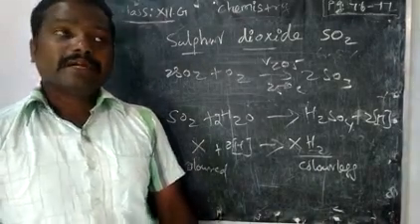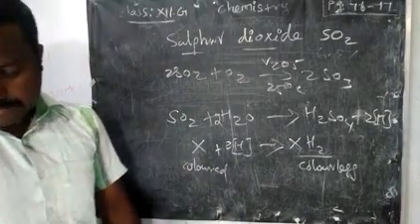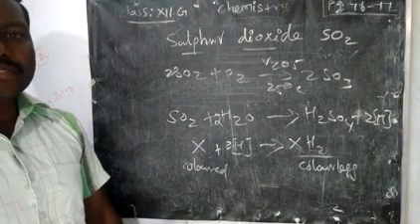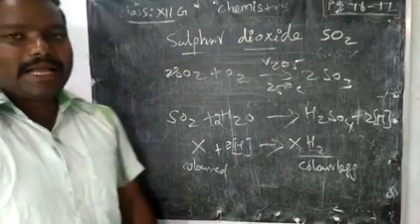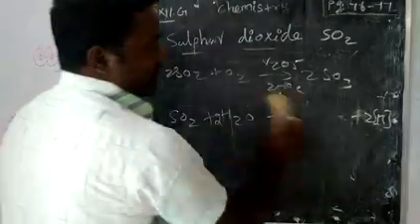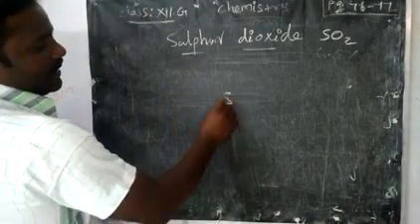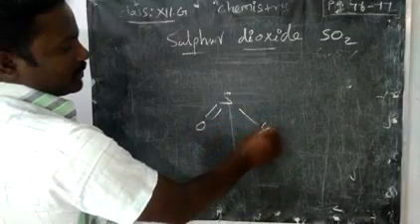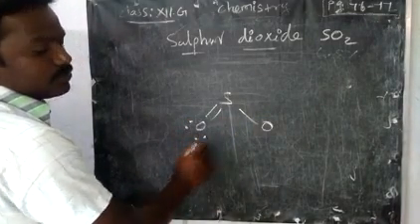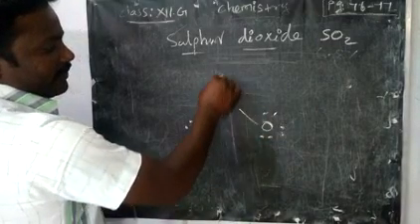Then as a disinfectant for crops, we can use it as a disinfecting liquid. Then for plants in agriculture we are also using it. Then the structure of sulfur dioxide. Sulfur dioxide has 2 canonical forms. Yes, one side double bond, one side single bond. Double bond present means 2 lone pairs. Single bond means 3 lone pairs.